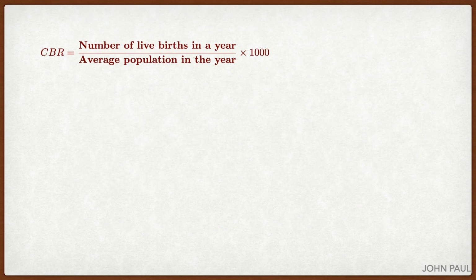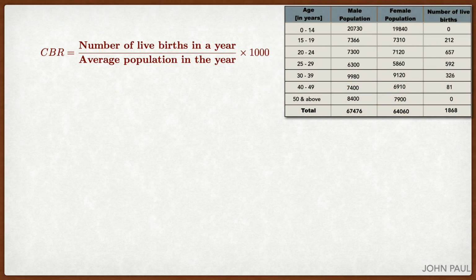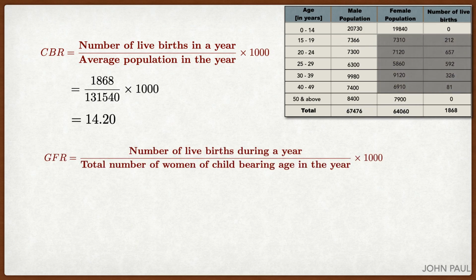Next we have to find CBR. Just for our reference, I will put the table here. You can refer to this table. Number of live birth, we know that we can total the live birth. Average population is nothing but adding the male and female population. You can see the table. 1868 divided by 1,31,540 into 1000. By simplifying, we get 14.20.